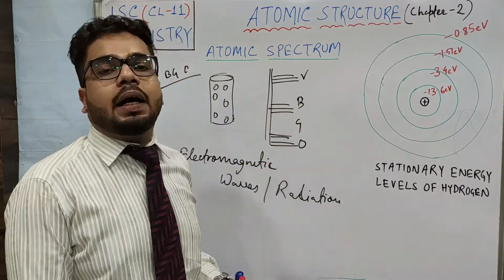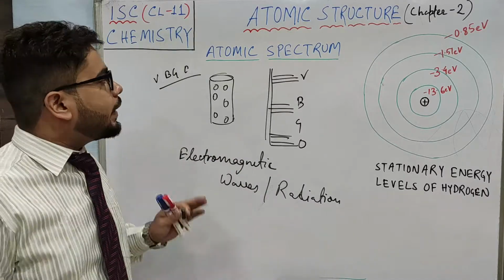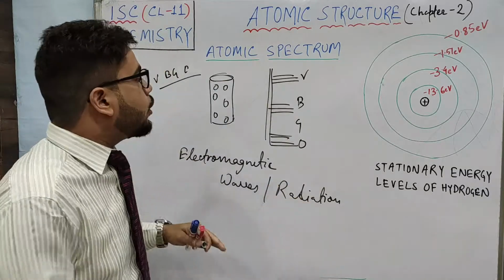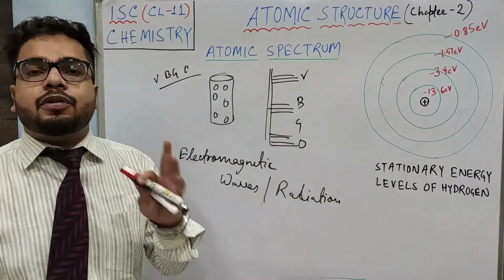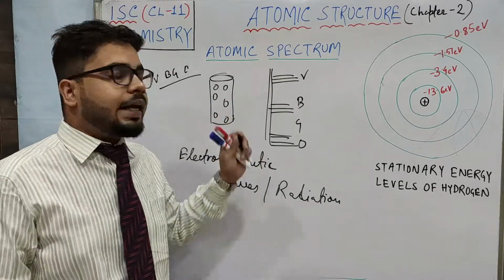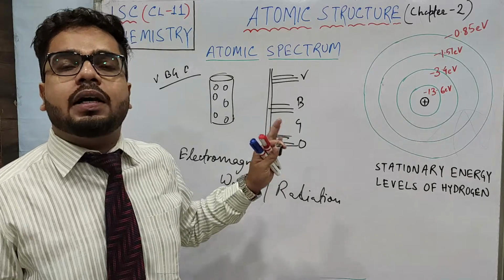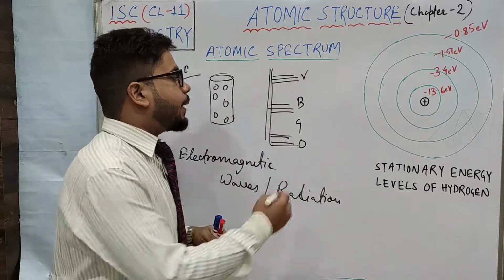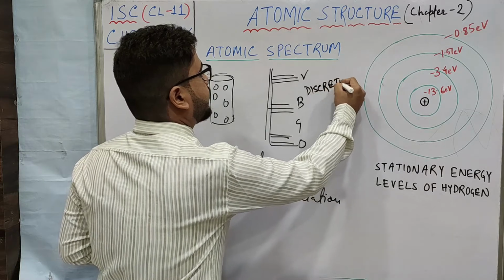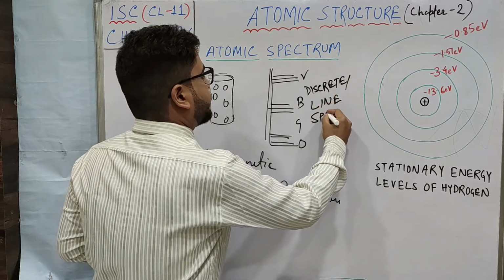So specific, some colors may be observed. This is what he named as discrete spectrum or line spectrum. Today we are discussing the topic atomic spectrum. If we would have got all the spectrum, the name would have been continuous spectrum. But as a few colors are missing, this type of spectrum is known as discrete or line spectrum.